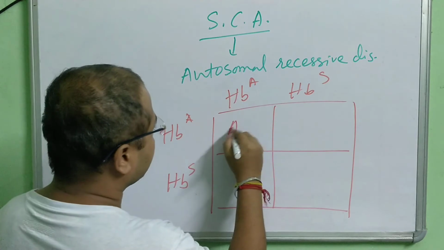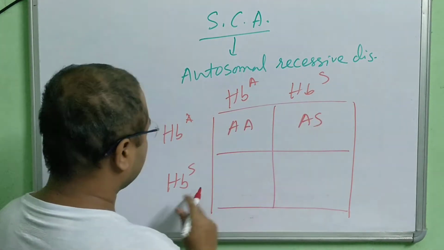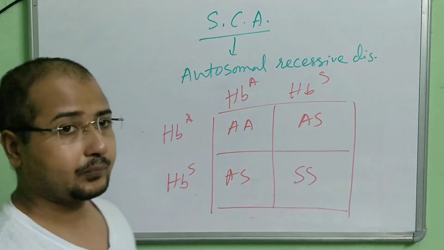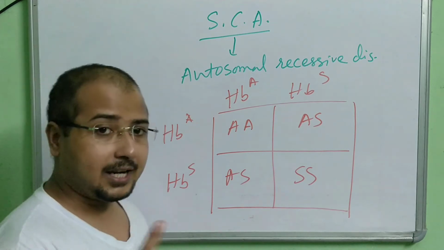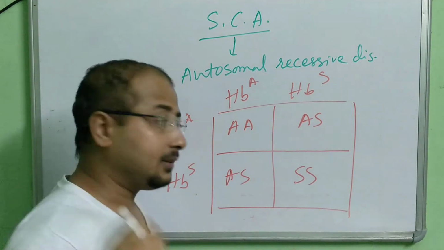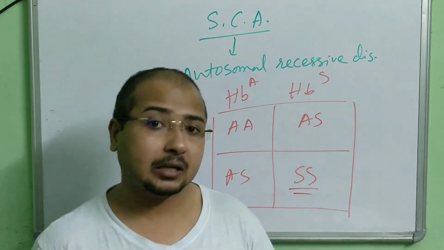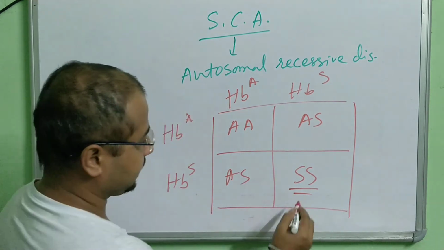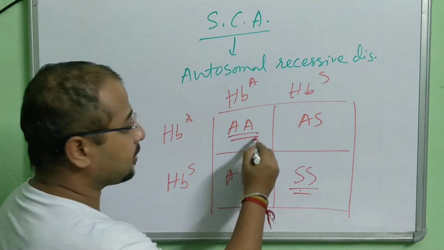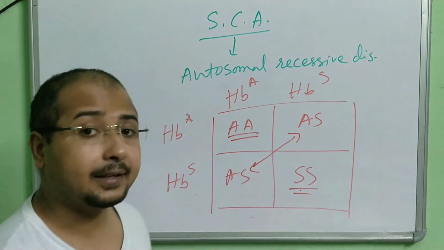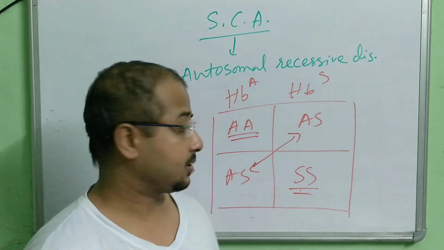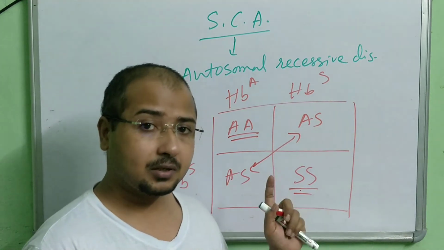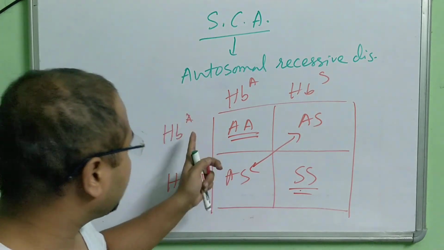So AA coming here. This is AS coming here. This is AS coming here. This is SS coming here. Now see, I said that HbS, HbS is the lethal allelic pair, where the disease will express. HbS, HbS. This is normal, and these two will be the carrier of the disease. So 25% possibility that the offspring will be lethal, means anemic. Understood? When both the parents are carrier.